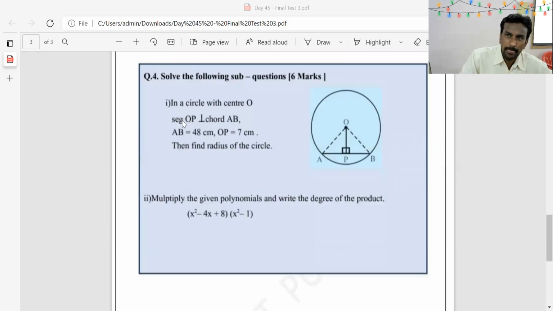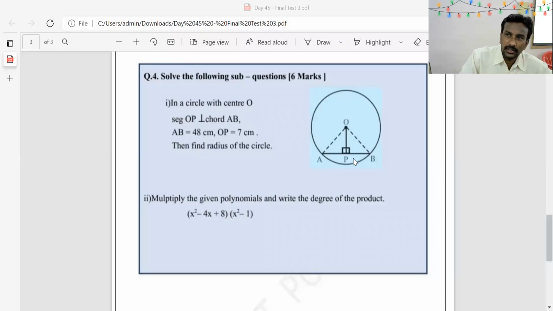Question number 4. Solve the following sub questions. It is for 6 marks. In a circle, first example, in a circle with center O, segment OP is perpendicular to chord AB. AB is equal to 48 centimeter. OP is 7 centimeter. Then find radius of the circle. In the figure you can see in a circle, AB is chord of the circle, OP is perpendicular drawn from the center to the chord which bisects the chord. You have to find out radius of the circle.